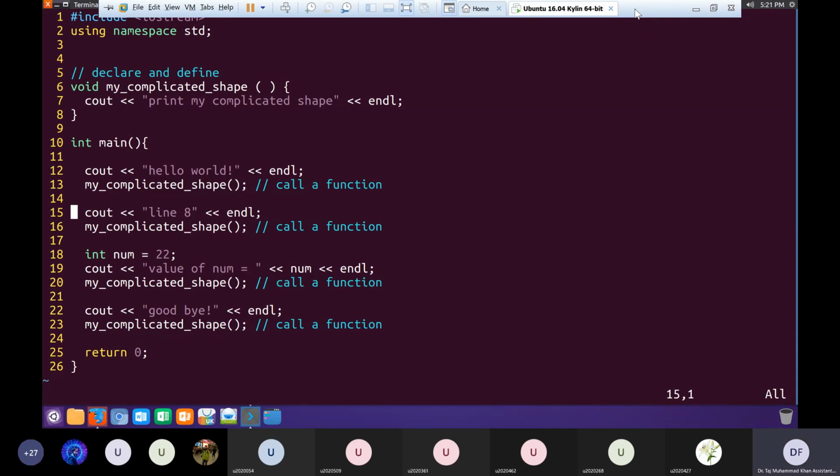Please repeat. I have repeated it once, but if you want, I'll repeat it again. So whenever we want to use something in our program, in C++, we first have to introduce that new thing. Whenever we want to use a new variable, we have to introduce that new variable in our program, and we do that by declaring that variable. Similarly, in case of functions, whenever we want to use a new function in our program, we have to introduce that function in our program, and we do that by declaring a function.